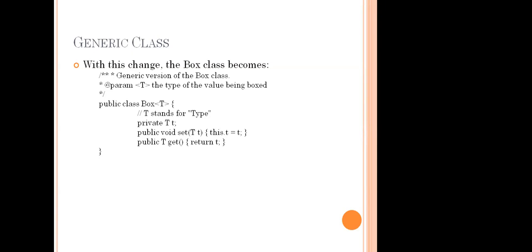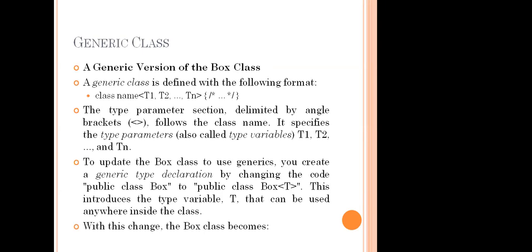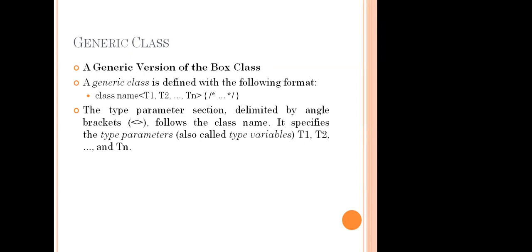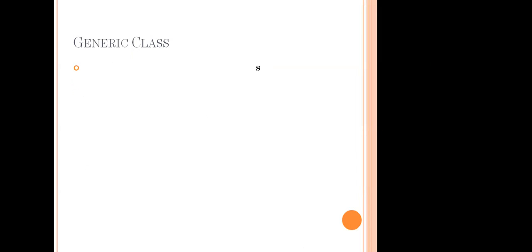Okay, so understand the code. This is the code of the box. In the box we mention what type of values we need to insert into it.